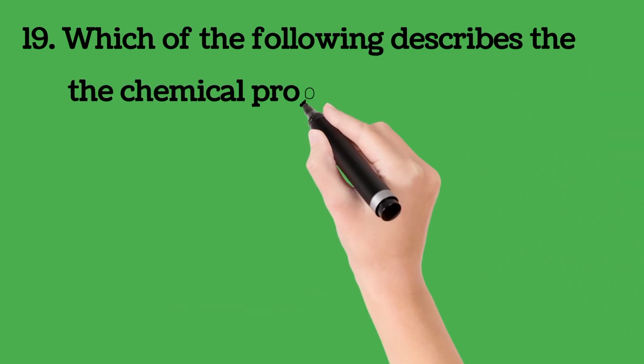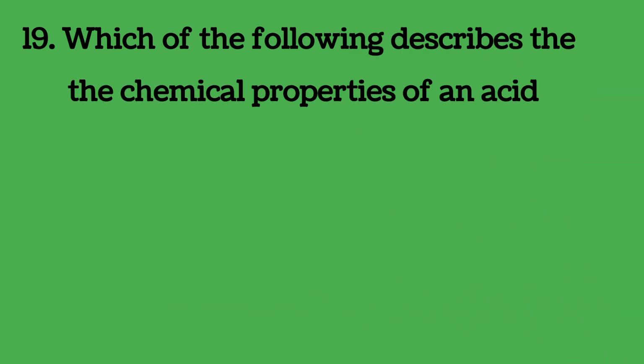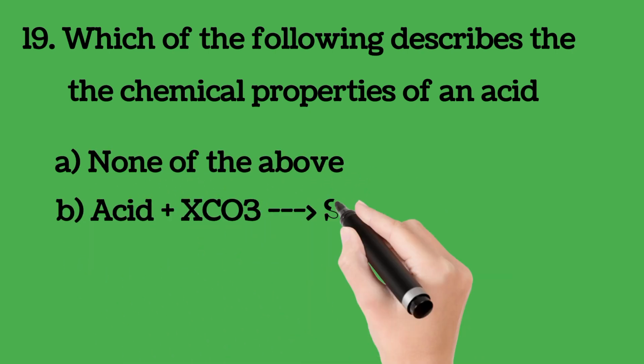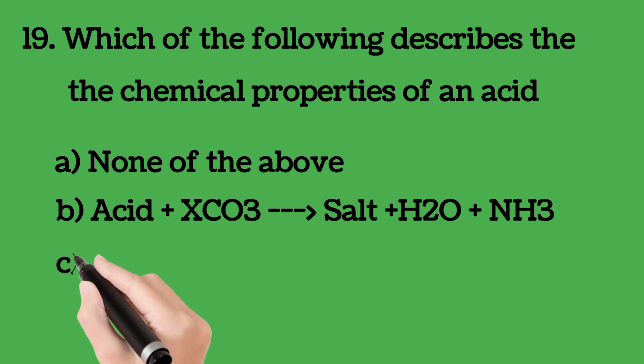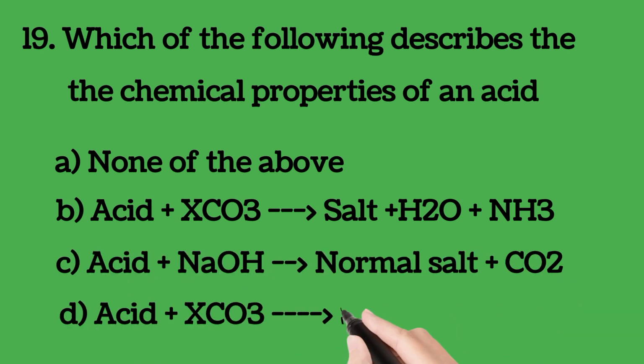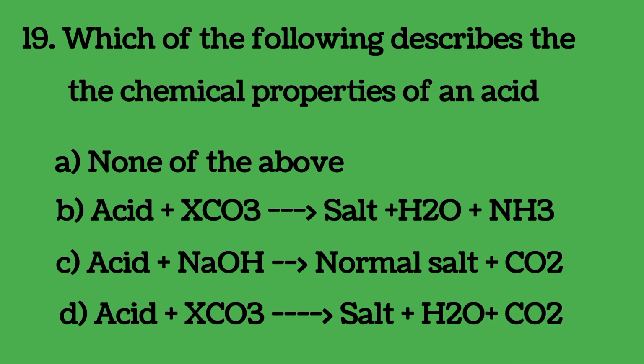Number 19. Which of the following describes the chemical properties of an acid? A. None of the above. B. Acid plus SCO3 gives you salt plus H2O plus NH3. C. Acid plus NaOH gives you normal salt plus CO2. D. Acid plus SCO3 gives you salt plus H2O plus CO2.